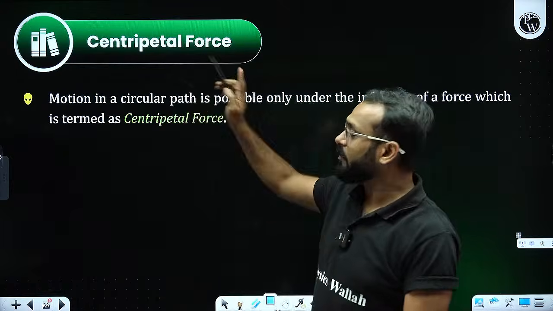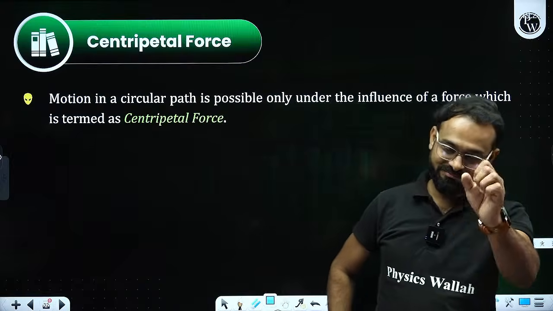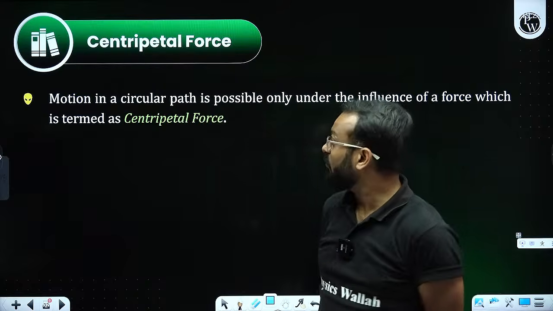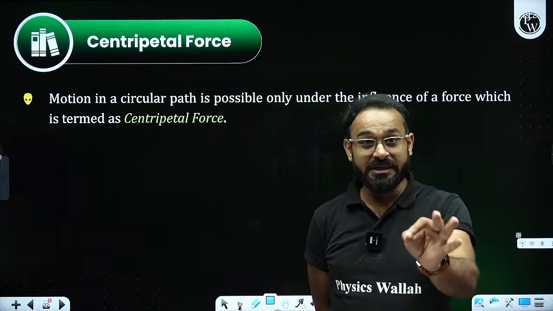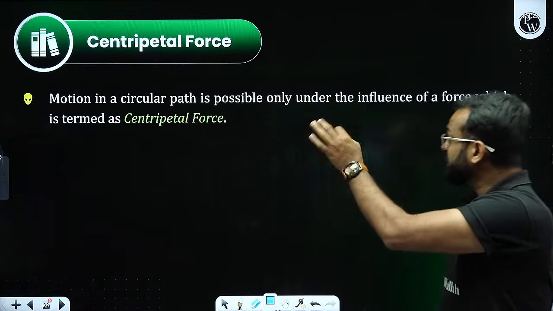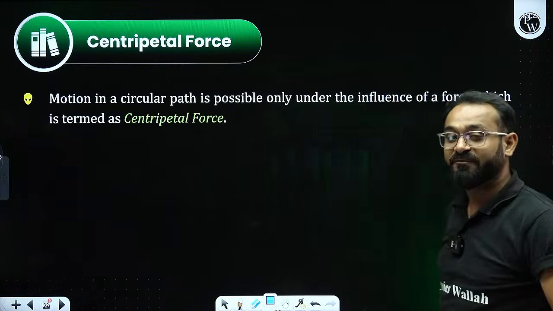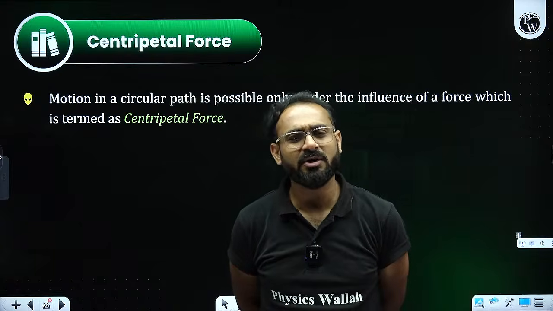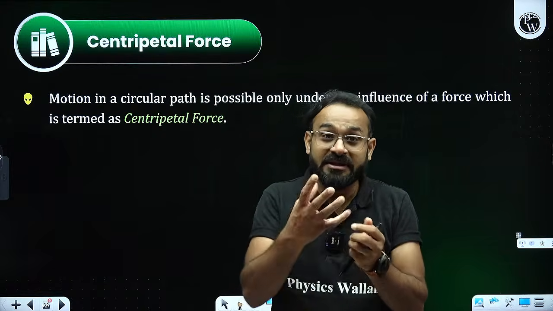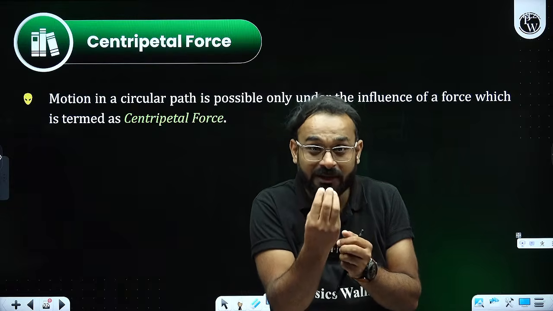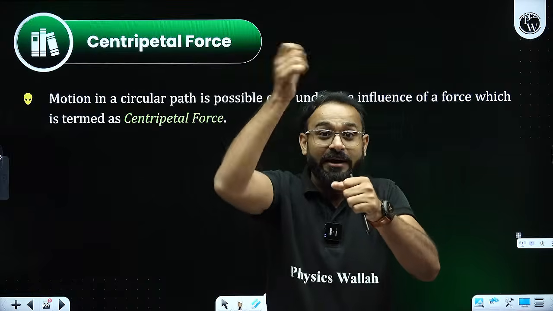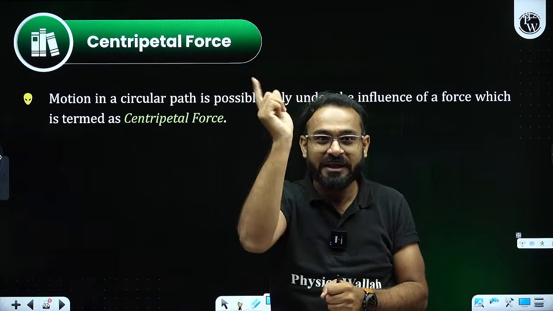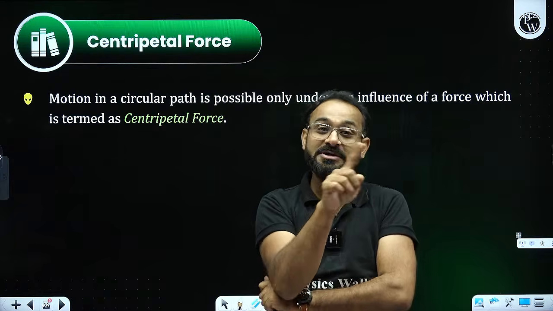Whereas when we talk about centripetal force, what is centripetal force? Motion in a circular path is possible only under the influence of one force, that is called centripetal force. What does that mean? What happens when there is an acceleration provided towards the center? That means a force is provided. You are providing force to make it move in a circular path. That is called centripetal force.